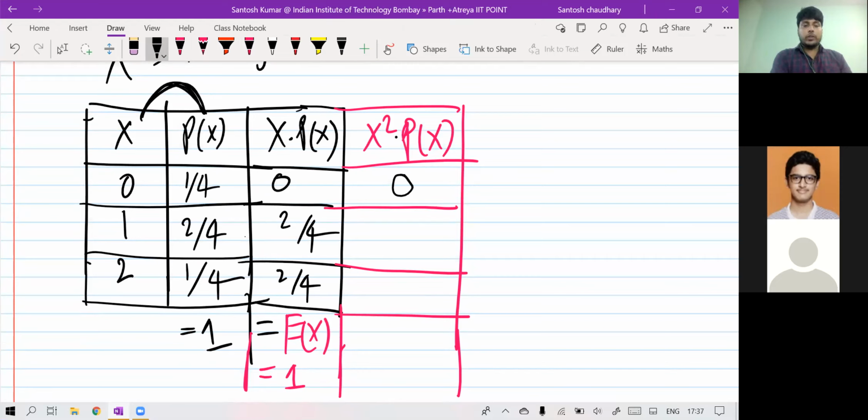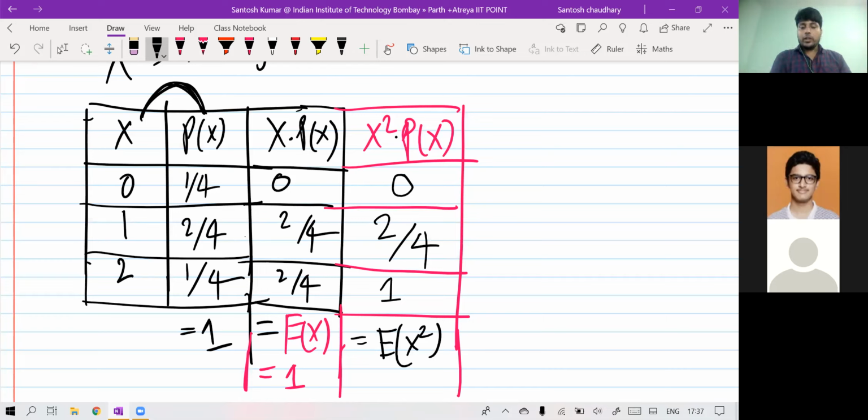Then 1 square into 2 by 4, that is 2 by 4. And what will be next? 2 square, 4 into 1 by 4, that is 1. Now you add it. This is E(x square), you remember, because we are taking x square p(x).